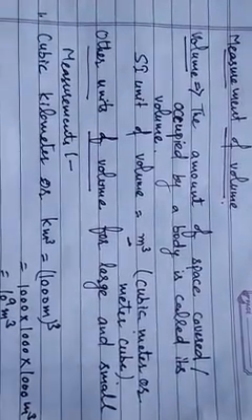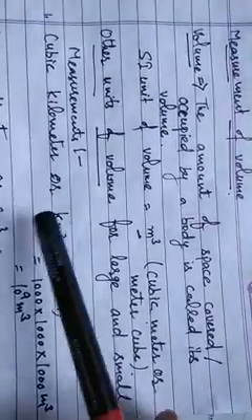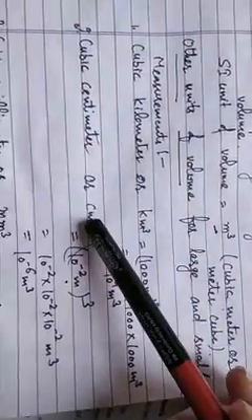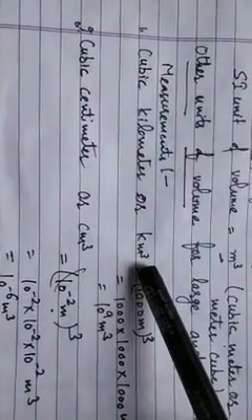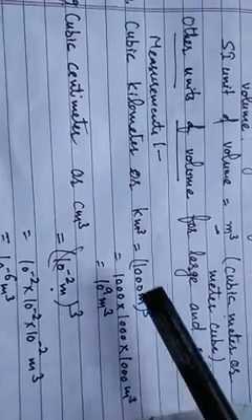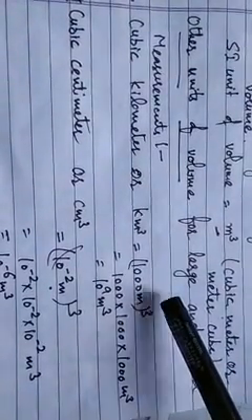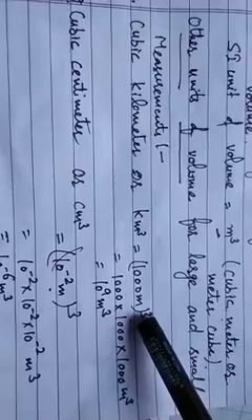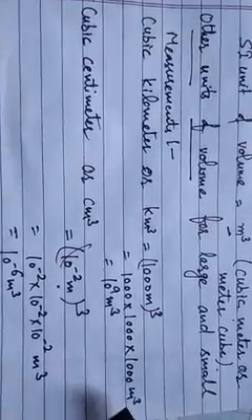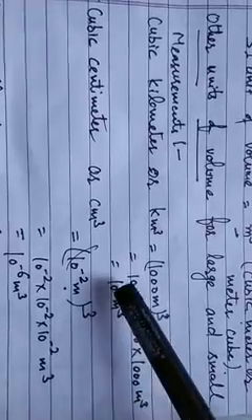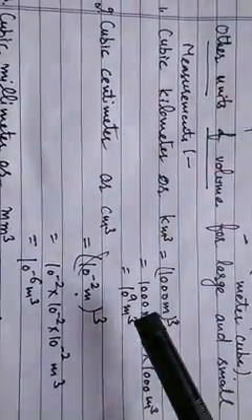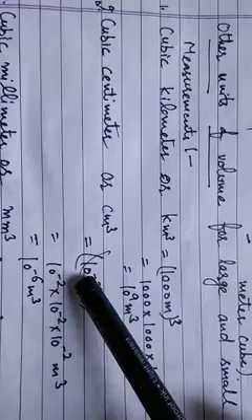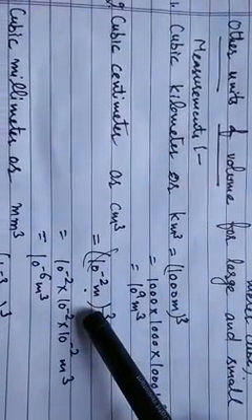देयर आर अदर यूनिट्स ऑफ वॉल्यूम depending upon the large and small measurements, that will be equal to cubic kilometer, cubic centimeter, or cubic milliliter. Cubic kilometer, also known as kilometer cube. 1 kilometer, you know, that is equal to 1000 meter. 1000 meter cube will be equal to 1000 into 1000 into 1000 meter cube. That will be equal to 10 raised to power 9 meter cube. Next is cubic centimeter or centimeter cube. You know, 1 centimeter is equal to 10 raised to power minus 2 meter.